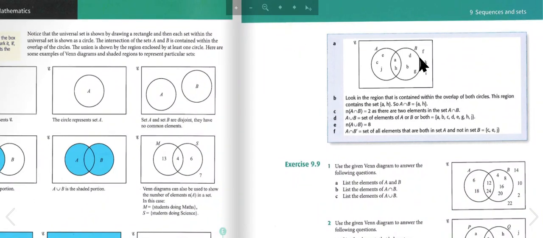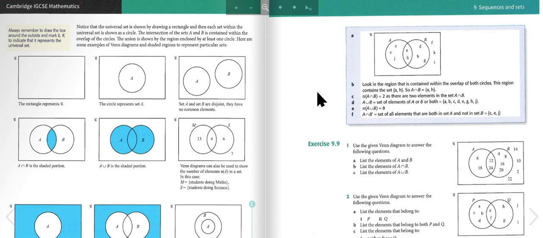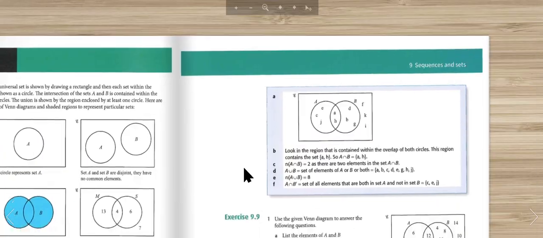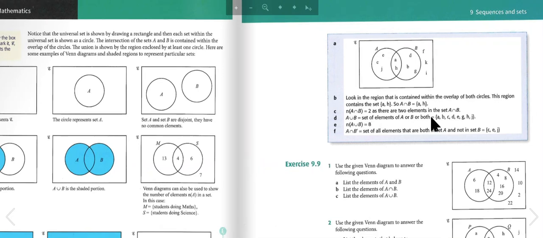So here's the Venn diagram. And look at the region that is contained within the overlap of both circles. This region contains the elements A and H. So A and B is A and H. The number n(A and B) is 2, as there are two elements in the set A and B. A or B is the set of elements in A or B or both, which is A, B, C, D, E, G, H, and J. The number of elements is 8.